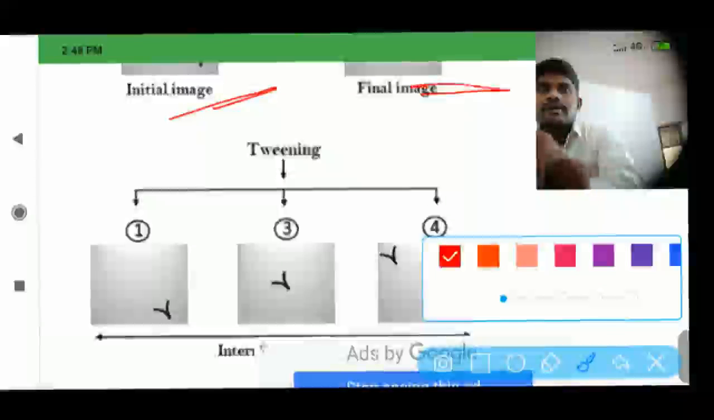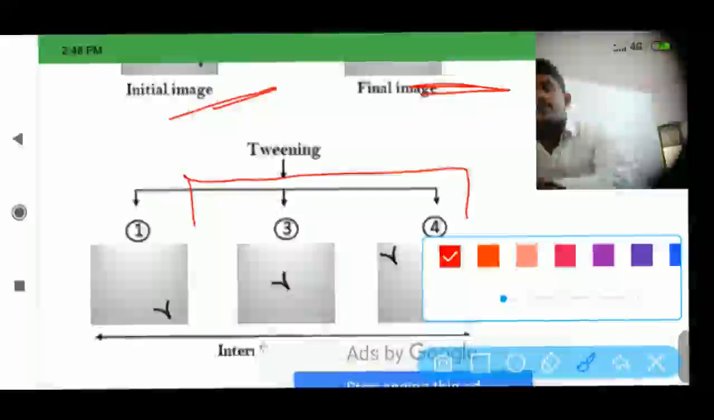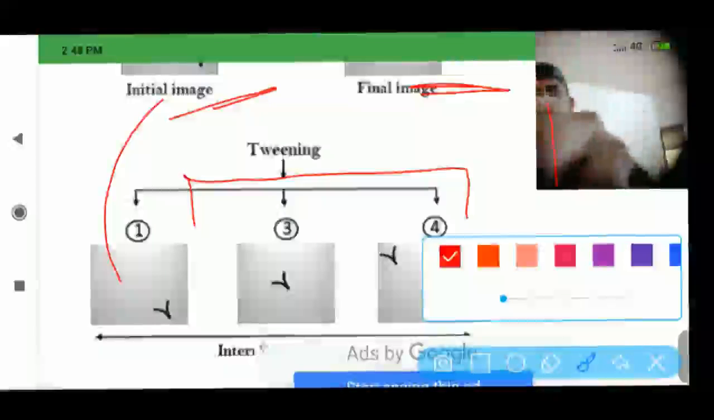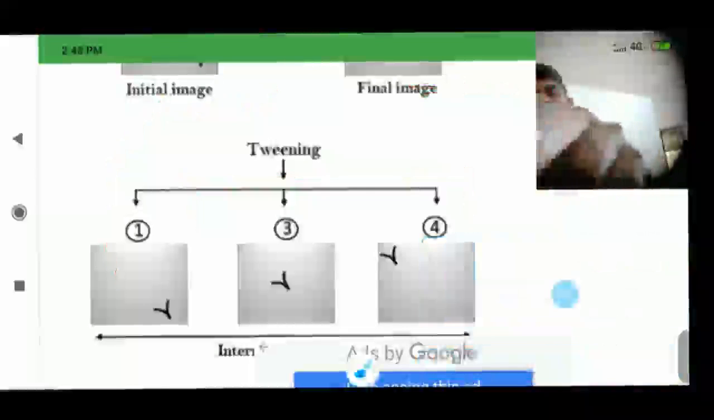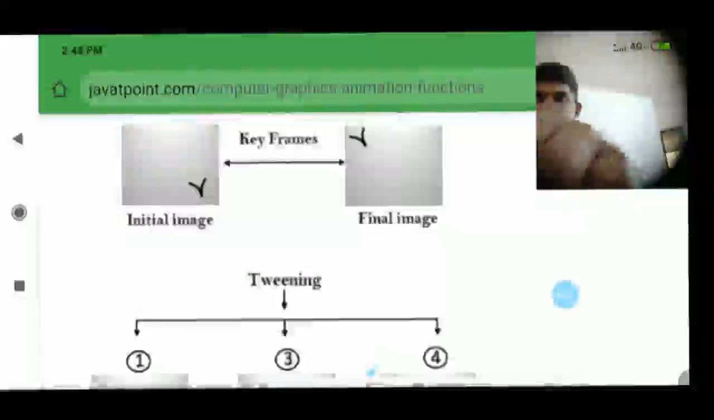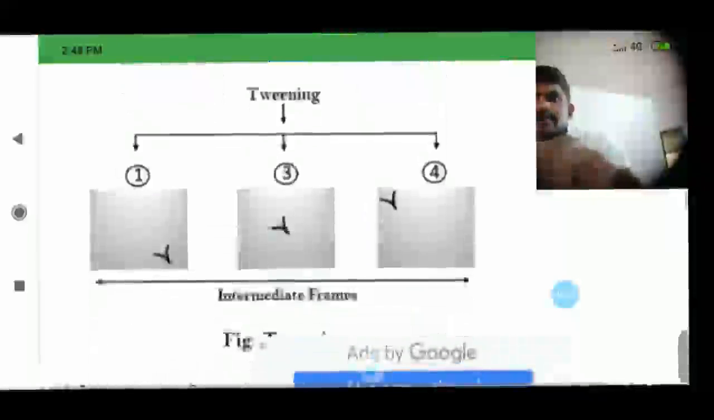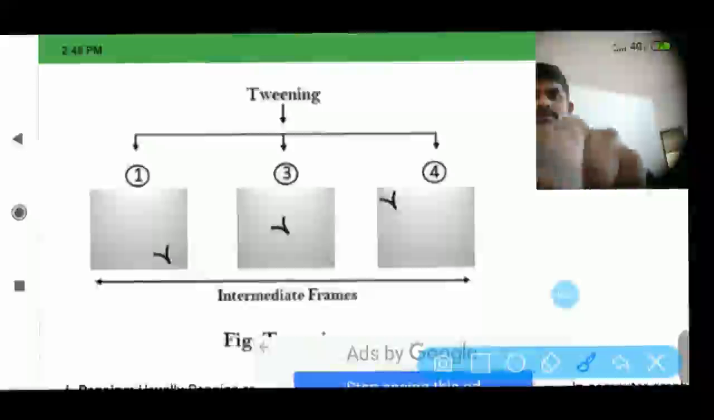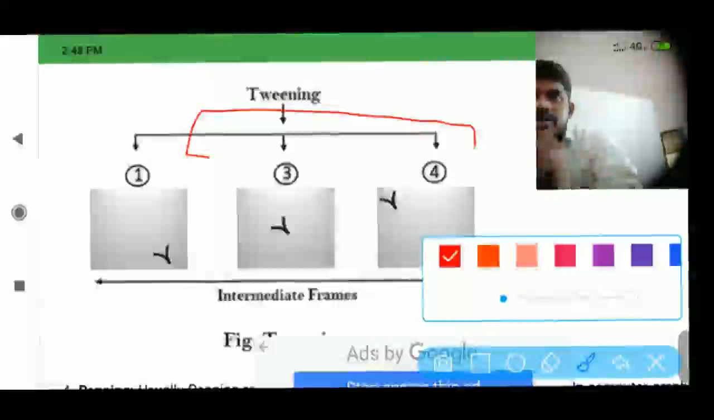Here is the initial image. Here is the final image. Now tweening is in between this initial image and this final image. Between the initial image and the final image, tweening occurs. So this is tweening.